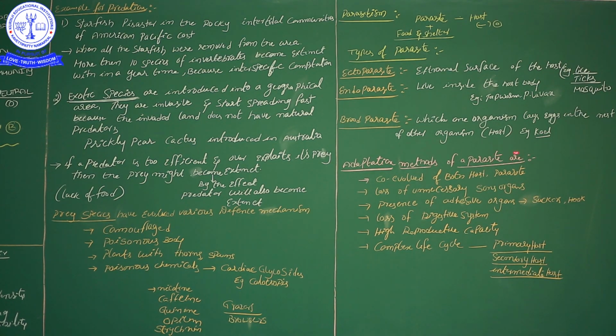Especially the quail: quail lays eggs in a crow's nest, and the crow hatches the quail eggs. These are not complete parasites. For hatching their eggs, they depend upon the crow.